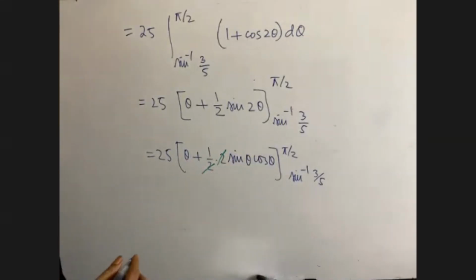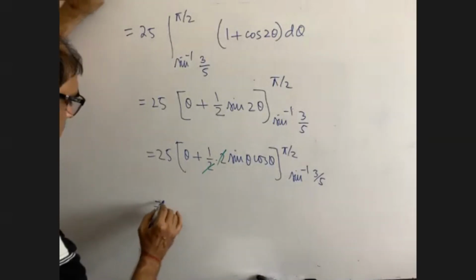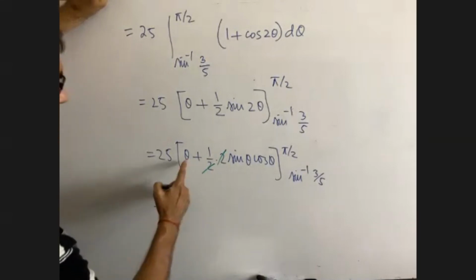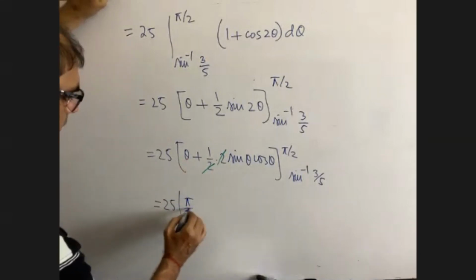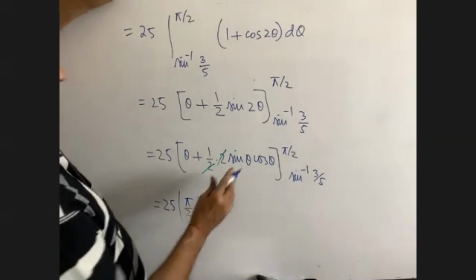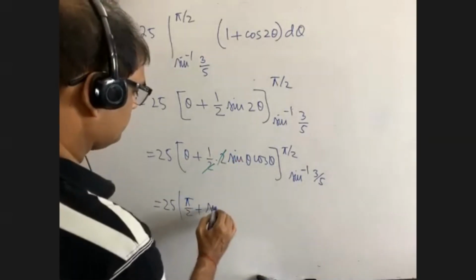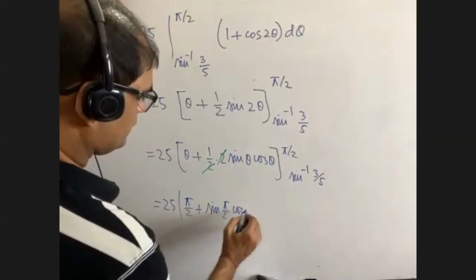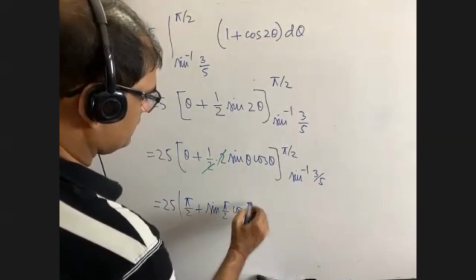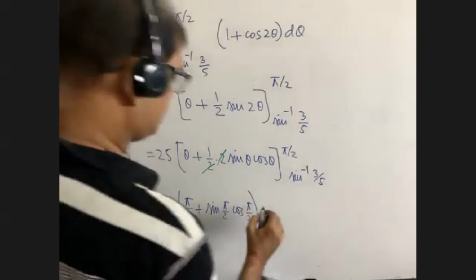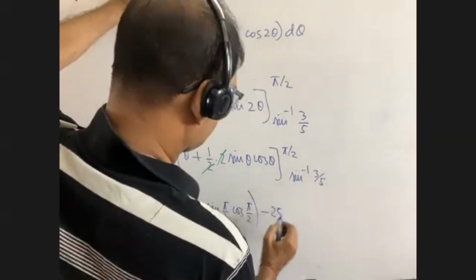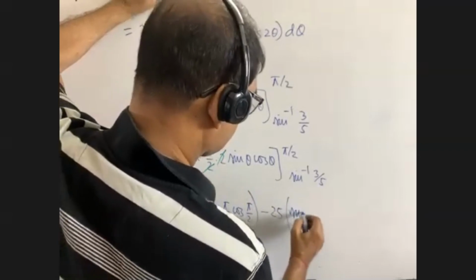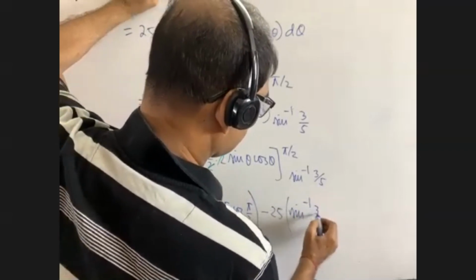Pi by 2, that means 25. Theta means what? Pi by 2 plus sine pi by 2 cos pi by 2, minus 25. Theta equals what? Sine inverse 3 by 5.